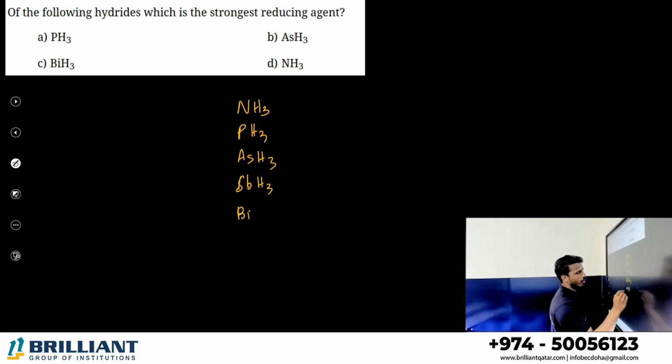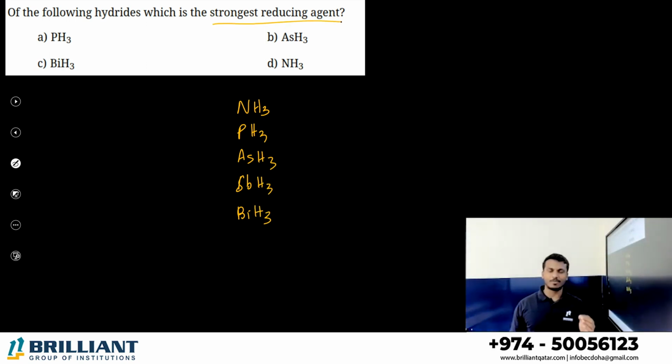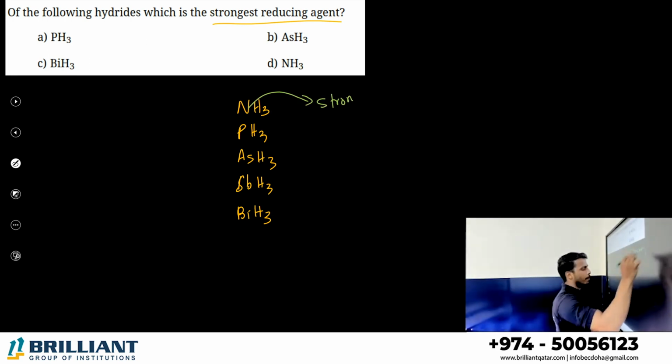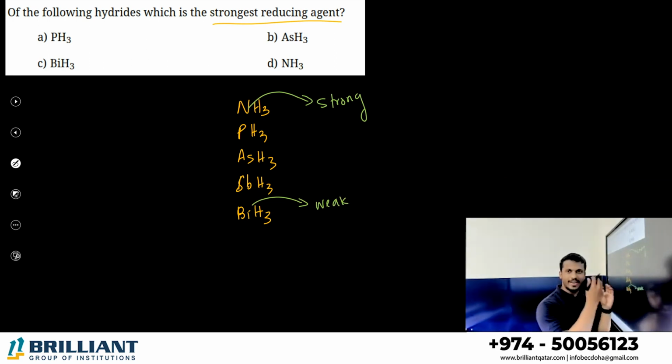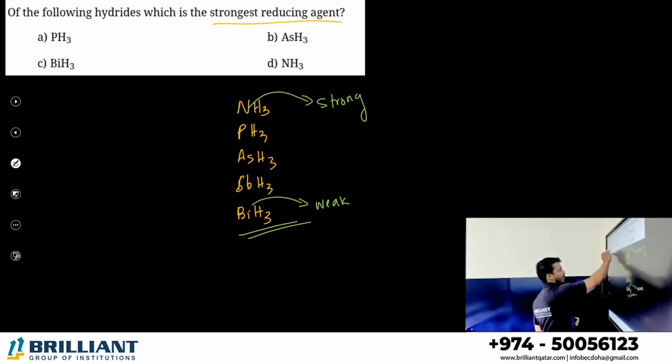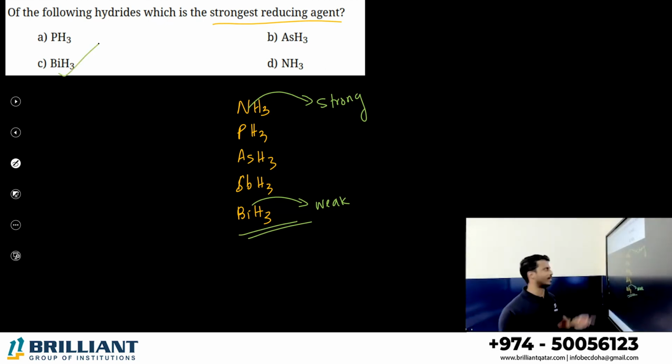As I told you, what is meant by a reducing agent? A reducing agent is a substance which can donate H plus ion easily. We know that the NH3 bond is a very strong bond. BiH3 has a very weak bond, so it can donate hydrogen easily. So which is the strongest reducing agent? BiH3, option C is the correct answer.